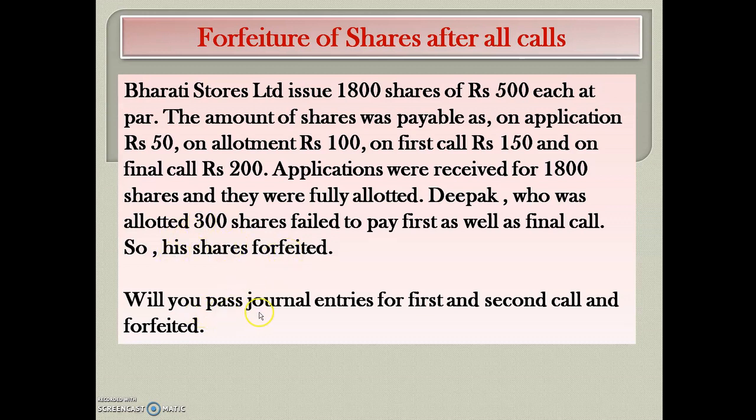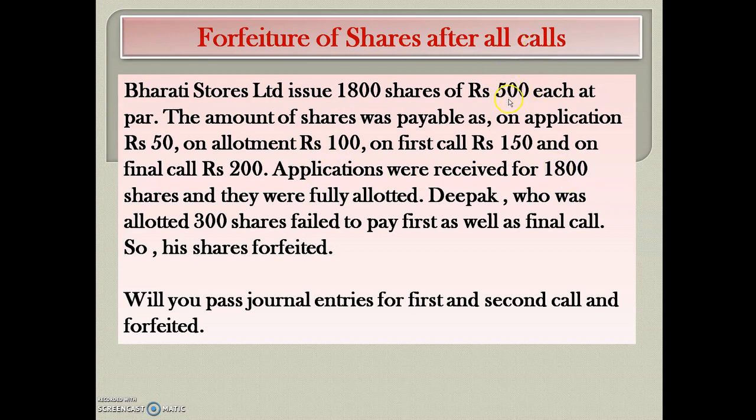Here we have to pass the journal entries for first and second, that is final call, and also forfeiture. This is the question based on forfeiture of shares after all calls. Here they have given issued capital 1800 and applications received are 1800, meaning this is the case of full subscription.